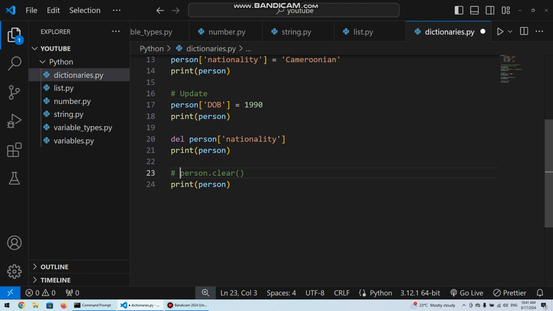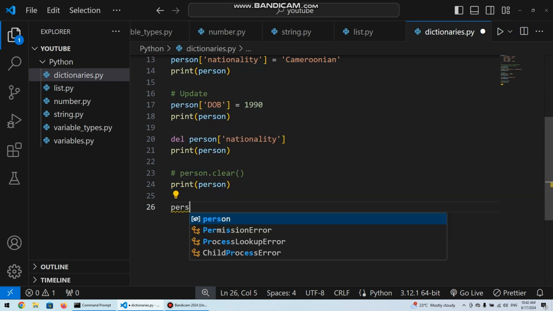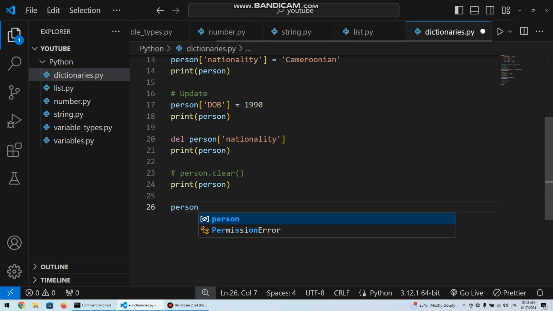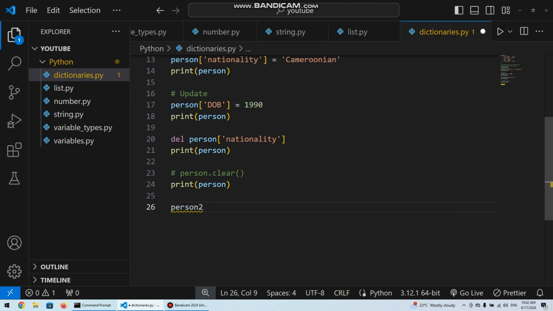The next method we are going to look at is the items method, which returns a collection of key value pairs. It returns it in tuple form. So if we do something like, let's create person 2, and we say dict.